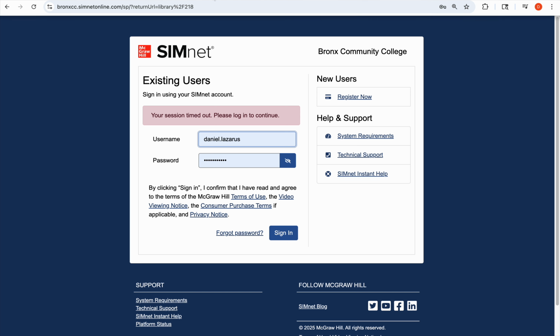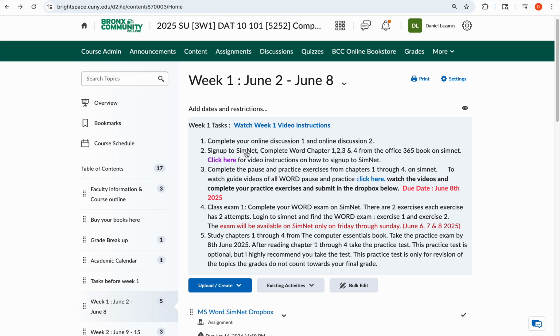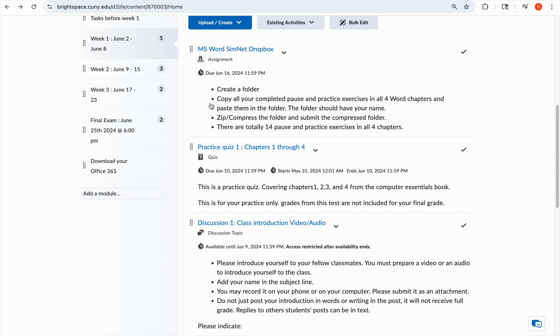You will be able to see all the coursework. So for week 1, you are to complete Microsoft Word chapters 1 through 4 on SimNet. You will have to complete all the pause and practice exercises and submit them in the Dropbox here. Create a folder called Word SimNet exercises, complete all the exercises, and copy them to that folder. Compress or zip that folder and submit it right here. It has to have all the 14 pause and practice exercises from the 4 chapters.